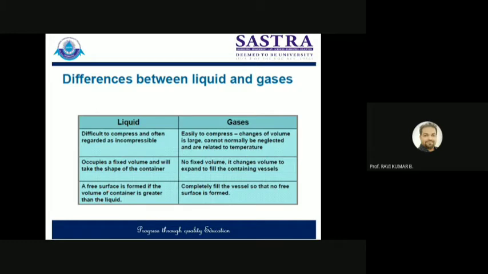But in the case of gases, surface tension is missing, so gases never make any kind of free surface when they are filled in a container. These are the main differences between liquids and gases. If somebody asks you and you want to address it technically, you can express it in these terms.